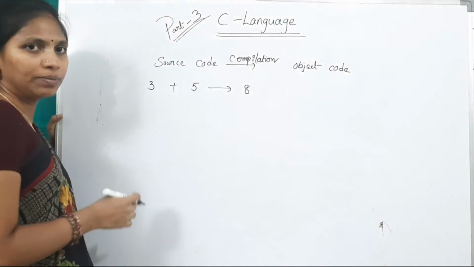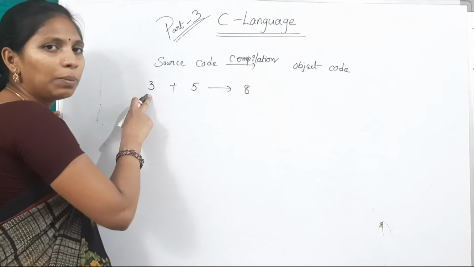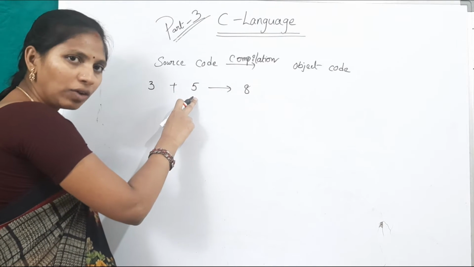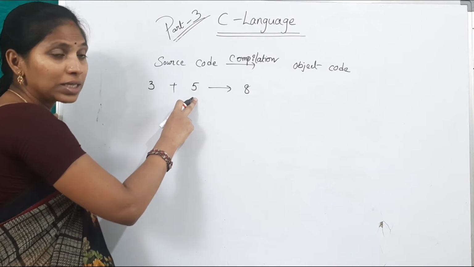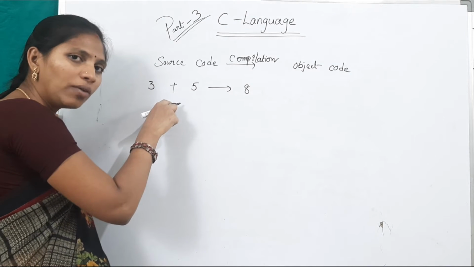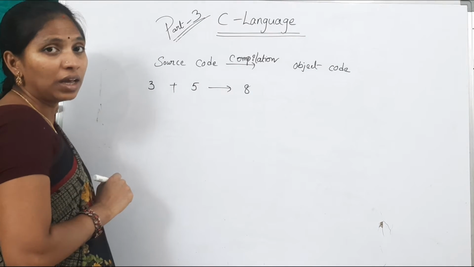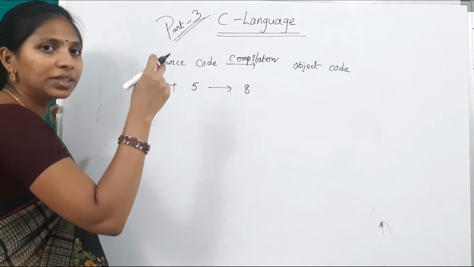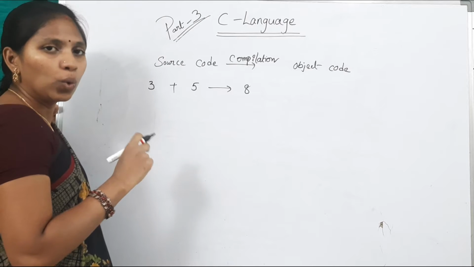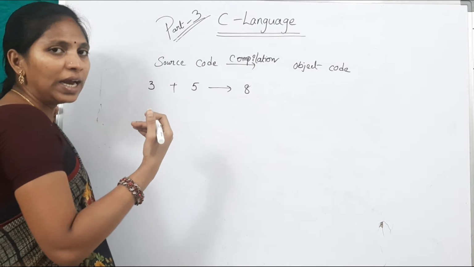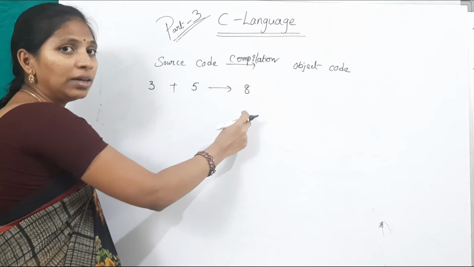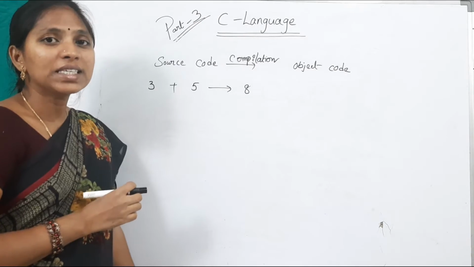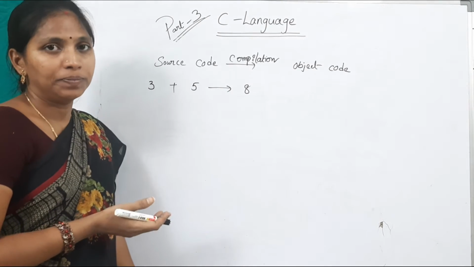If I give input 3 and 5 with the addition operator, then the system will give the answer, what? 8. This is the output. But internally, this 3 will be converted in the form of zeros and ones, means binary format. Again, 5 will be converted in the form of zeros and ones, and plus is also converted in the form of zeros and ones, binary format. After conversion, the calculation is done on bits, zeros and ones. After that, finally, it will give output in decimal format only, means 8, not in zeros and ones, because that is not understandable by humans.